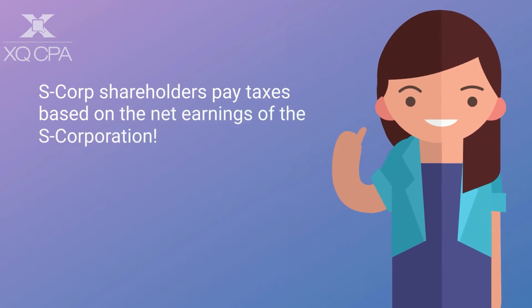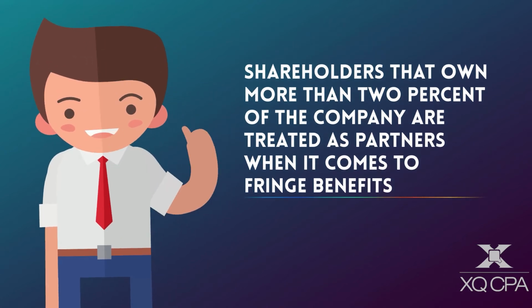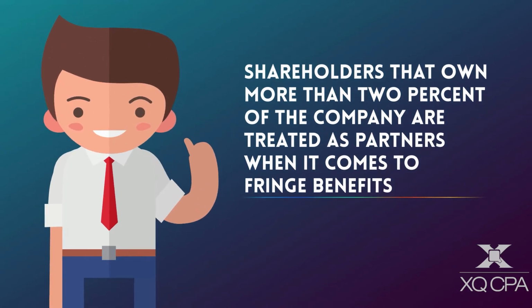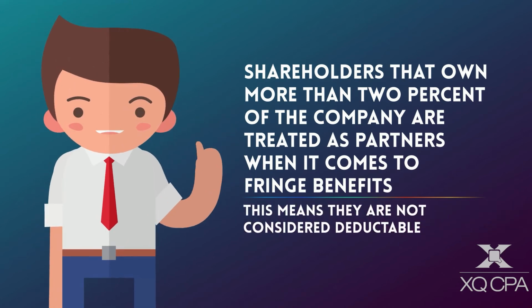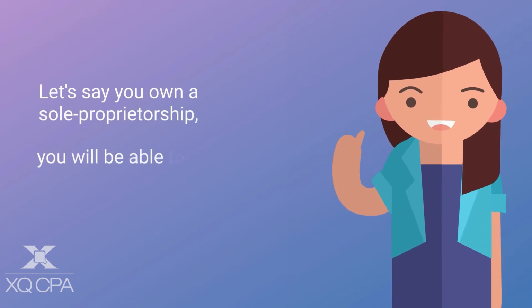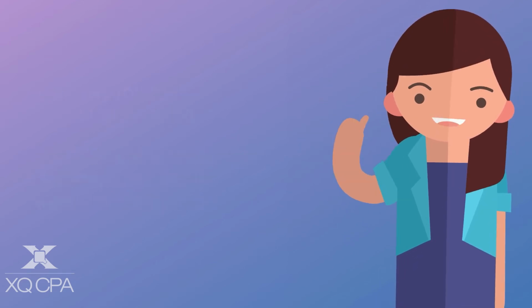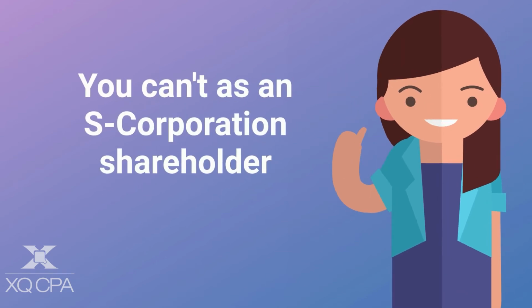from the S-Corporation. Fourth, shareholders that own more than 2% of the company are treated as partners for purposes of fringe benefits. This means they are not considered deductible. Let's say you own a sole proprietorship, you will be able to enjoy the self-employed health insurance deduction, but you can't as an S-Corporation shareholder.